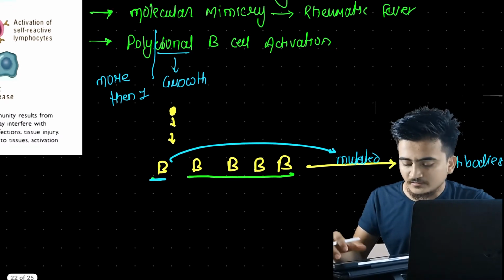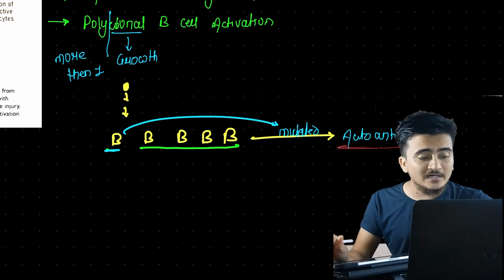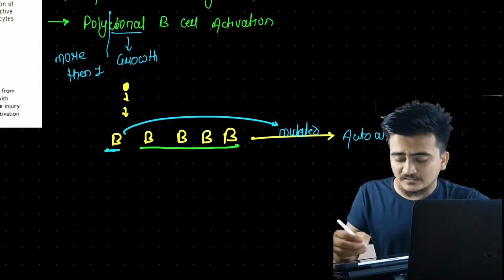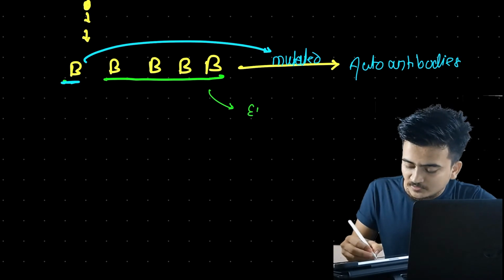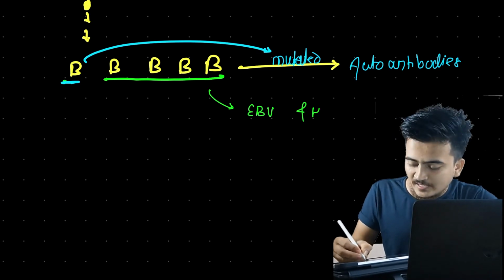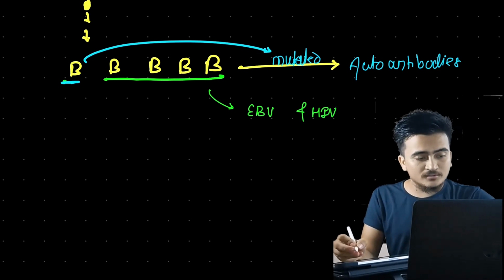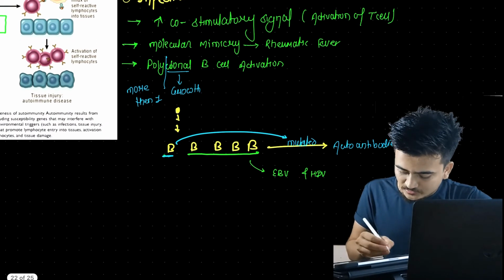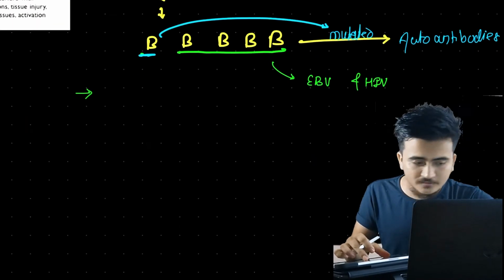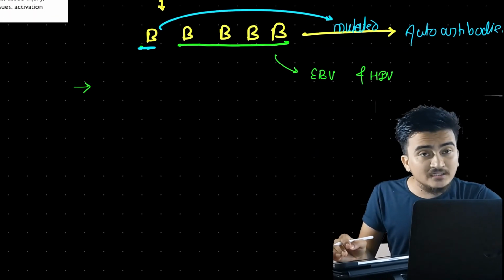And they can form a large number of autoantibodies. Now this phenomenon is especially seen in EBV, Epstein-Barr virus, and also in HIV. These are some of the important examples. Now another thing that infection does is that it causes the spread of cryptic epitope.